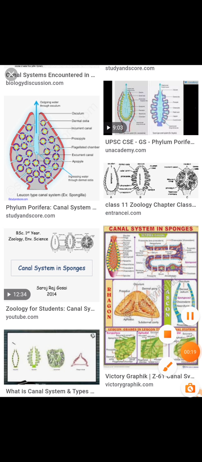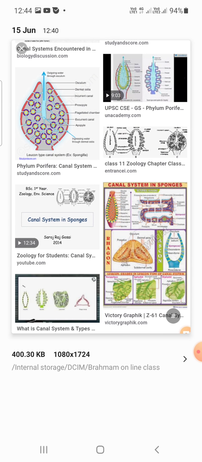Let's learn about the canal system in sponges. You see the canal system in sponges here. Porifera includes all pore-bearing animals.